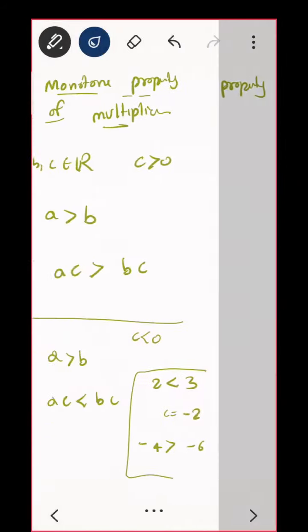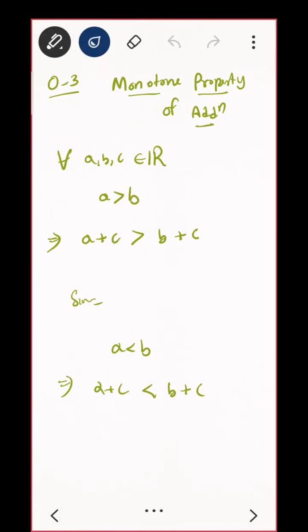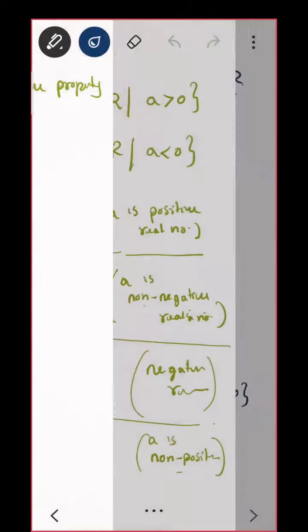Tell me what is O3 we wrote. If A is greater than B, then you need to prove A plus C is greater than B plus C. Can you prove it? Similarly, if A is greater than B, for all A, B and C belonging to R, then prove that A plus C is also greater than B plus C.